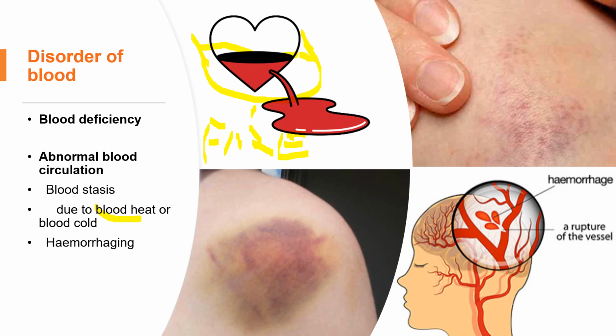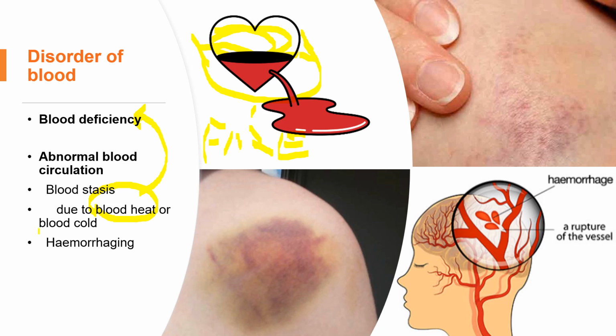That's the blood heat, because blood heat will concentrate the blood and make it thicker. And in the meantime, blood heat will result in blood deficiency, because once the blood is concentrated, you can see we have less volume of blood, which is the blood deficiency. So the first reason is blood heat.